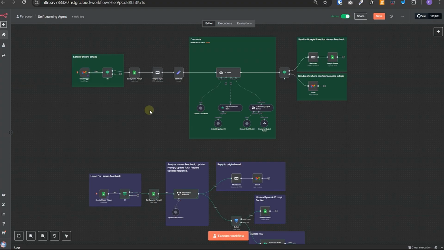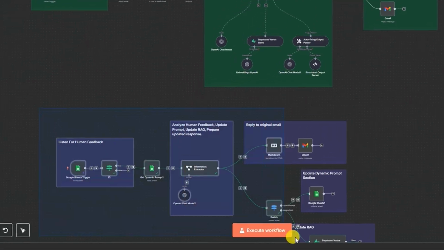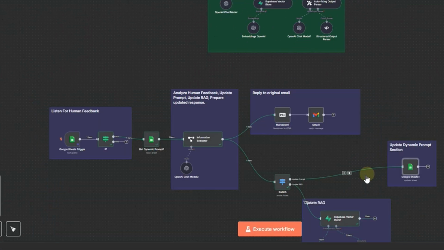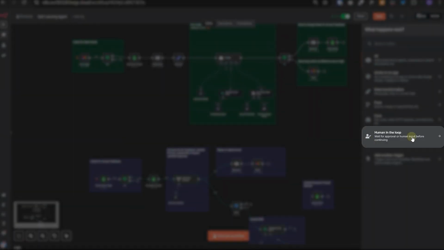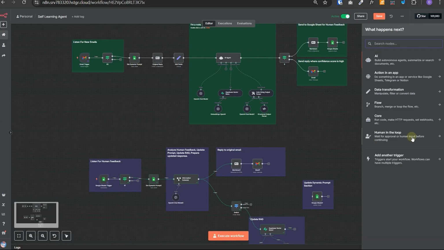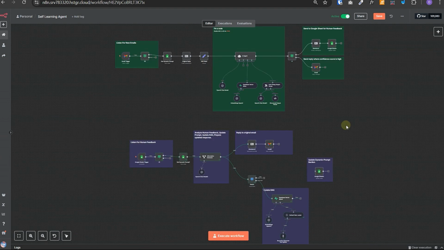Now, there are a few things to consider while implementing these kinds of systems. Since these workflows are directly impacting the prompt which is used by the main AI agent, we need to be really careful and have some mechanism to observe those changes. One way could be that you set the frequency of the second workflow to once a week, and just before updating the prompt in the sheet, you can use a human in the loop node. And once you review it and approve it, then only it will get updated. That way, it gives you more control over what's happening in the AI agent. Instead of Google Sheet, you can also use Airtable or any other service you want.